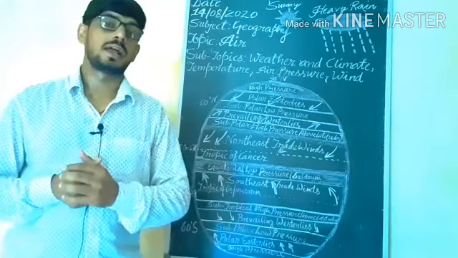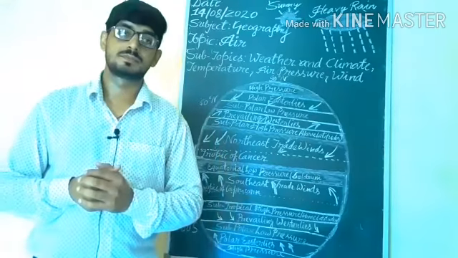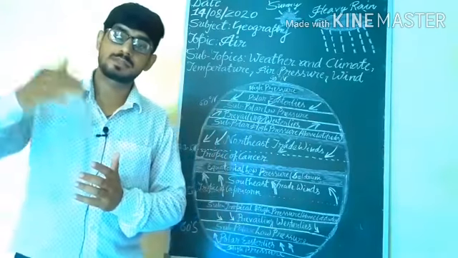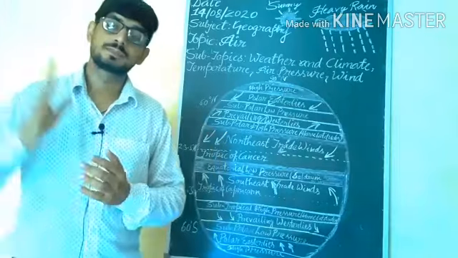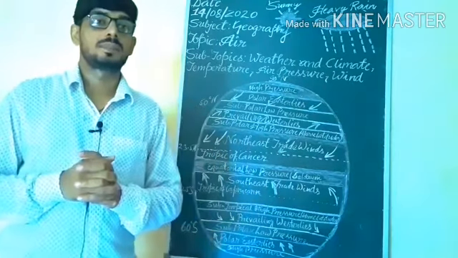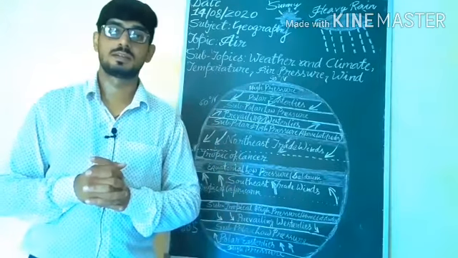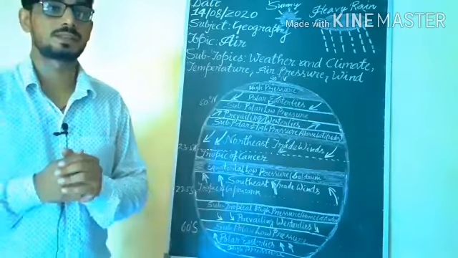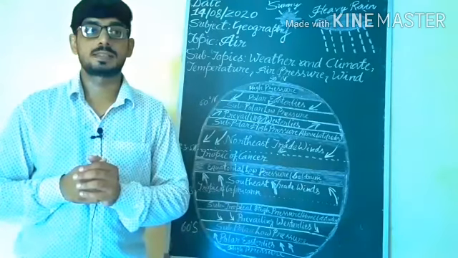Students, you know that as we go up through the layers of the atmosphere towards the sky, the pressure falls rapidly. And the air pressure is highest at sea level.